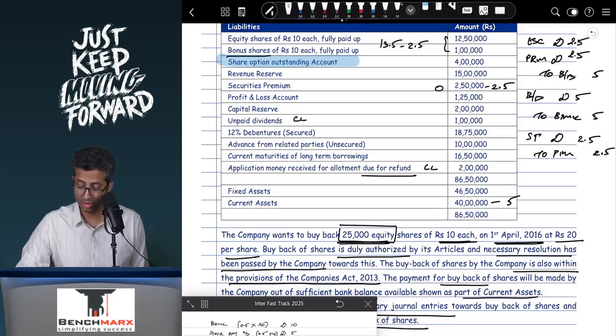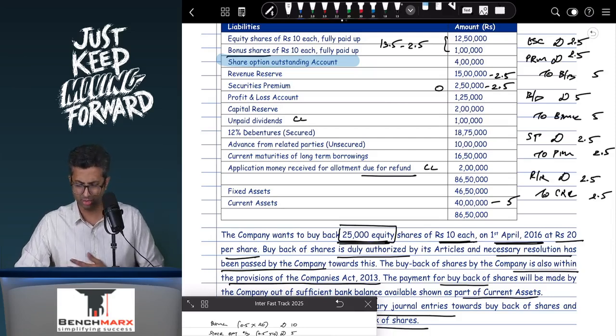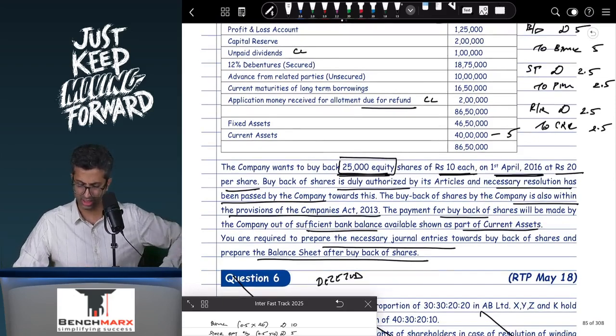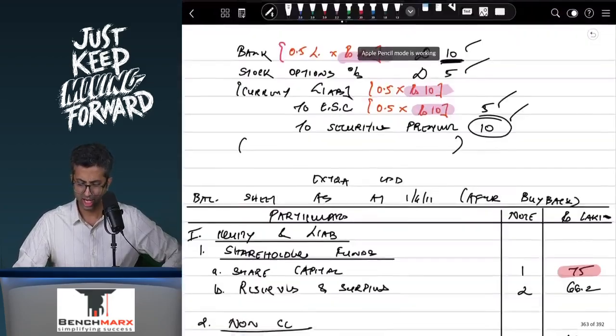Okay, now you need to transfer money to the CRR. We will use the revenue reserves of 2.5. So this will be revenue reserve account debit to CRR of around 2.5. So there will be a 2.5 lakh CRR to be created and there would be a reduction of 2.5 lakhs from your revenue reserves. And I guess that should be it. There's nothing other than that, I believe, over here.